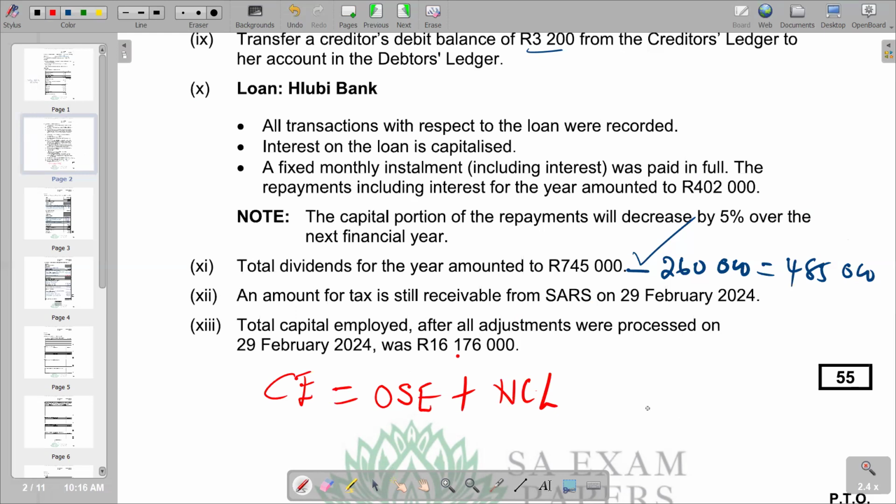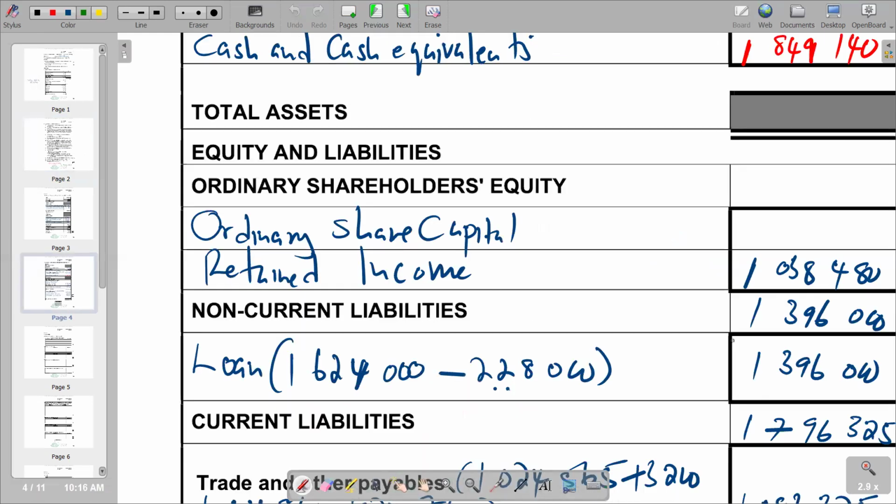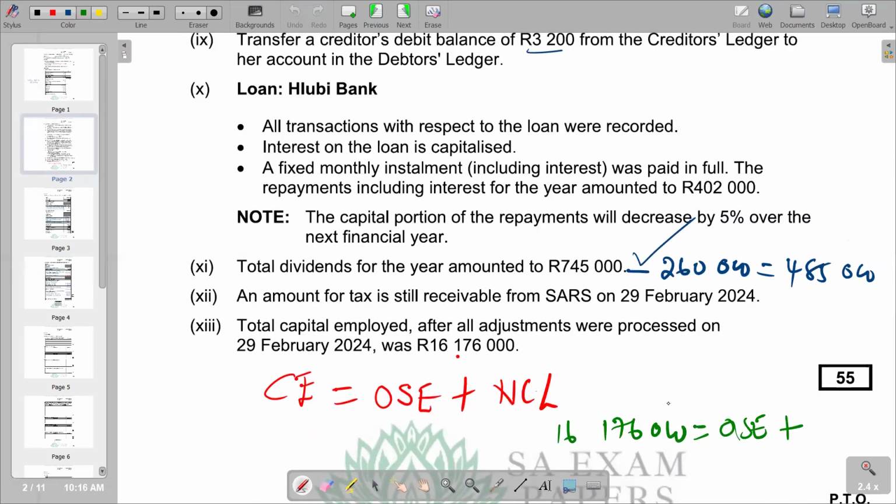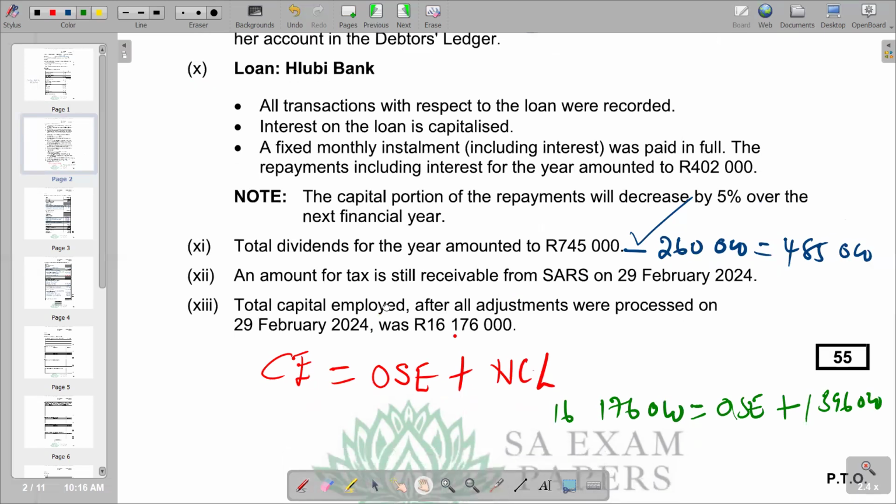So basically we are saying the 16,176,000 is equal to ordinary share equity that we don't have plus non-current liability, of which we have calculated that one is 1,396,000.